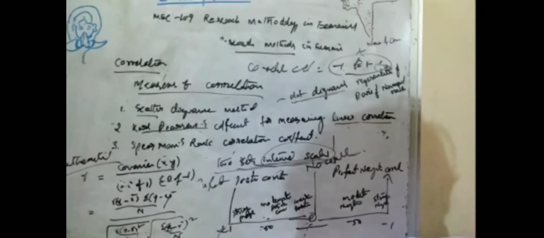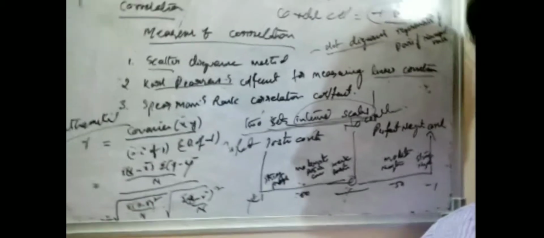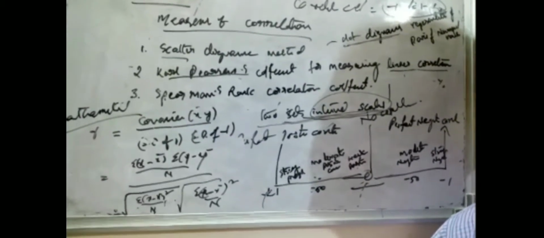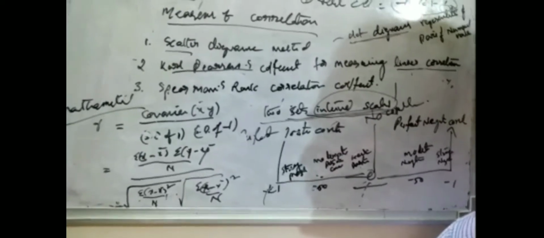So this formula is used when the actual values of x and y are not very large, and can be used without taking any deviation. You can call this the direct method. What is the direct method? It is the covariance of x and y upon the standard deviation of x and the standard deviation of y. Why can you use this formula?